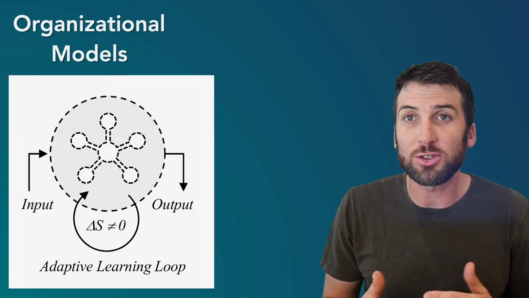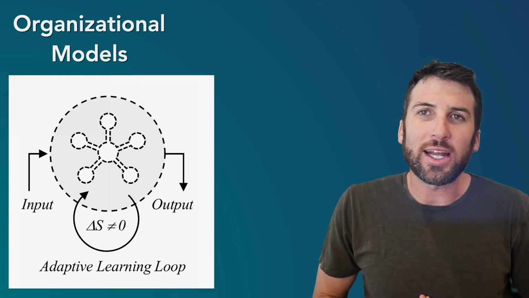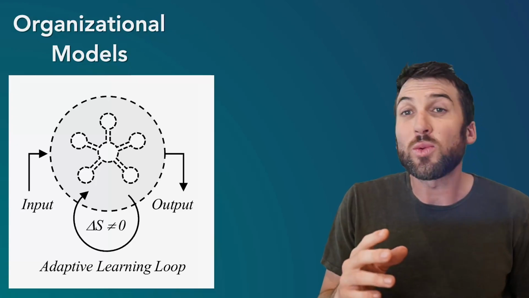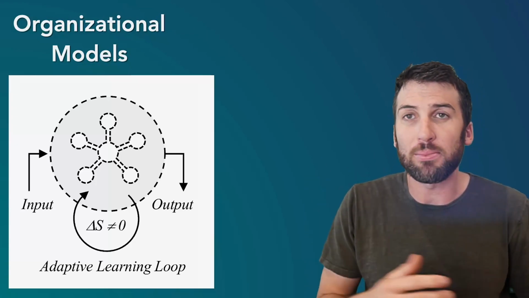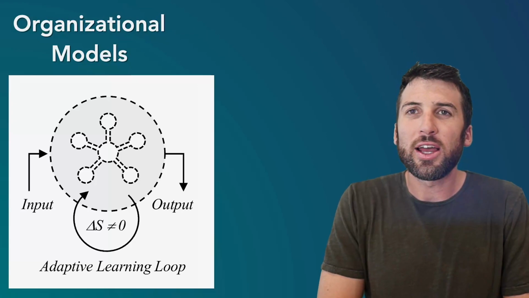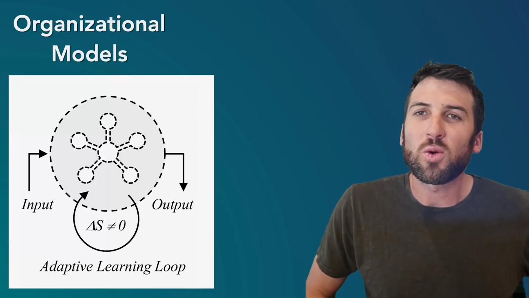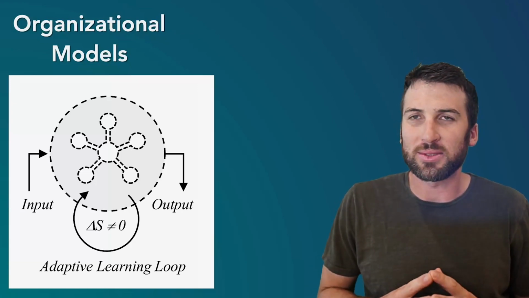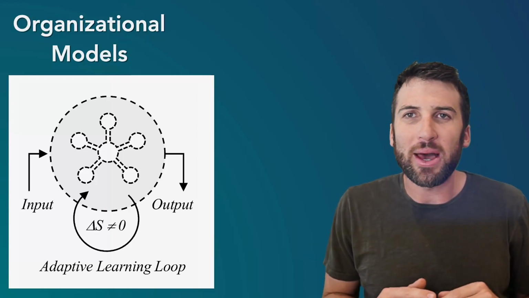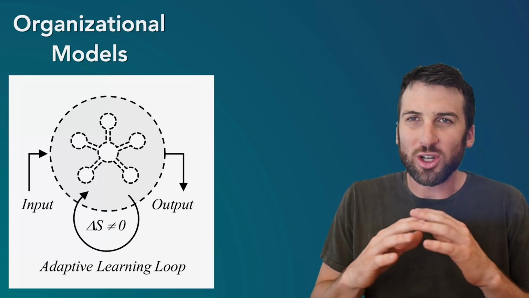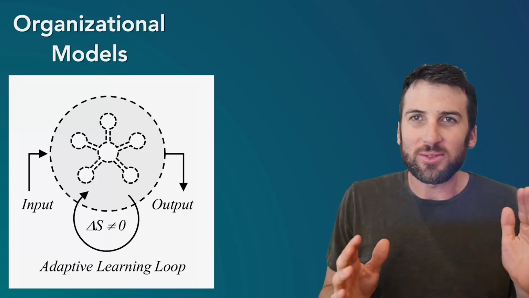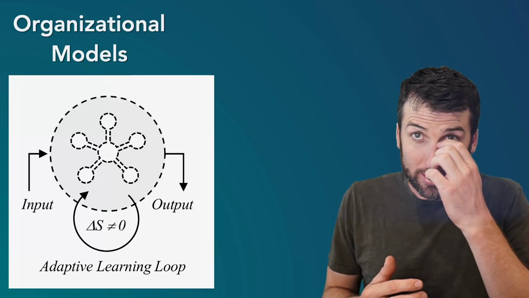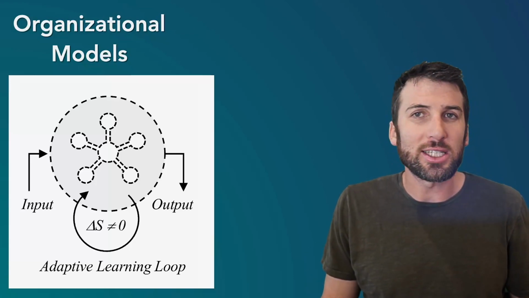This is similar to evolution. And so in an adaptive learning loop, a system can change its rules, so it changes how it transforms inputs to outputs. So this view really thinks about organizations as almost living organisms. That organizations shouldn't be thought about as static entities where rules are fixed, the same inputs go to the same outputs for all of time. That's not really a good way for a business to adapt to changing environmental conditions.